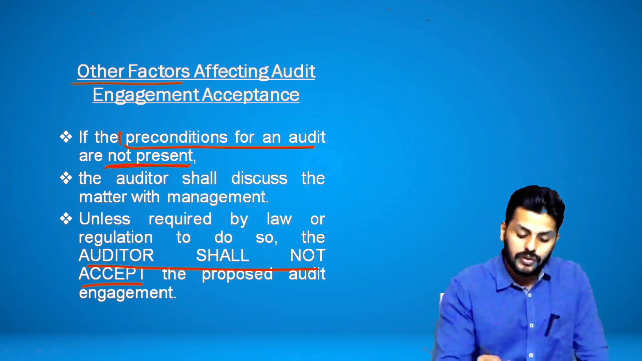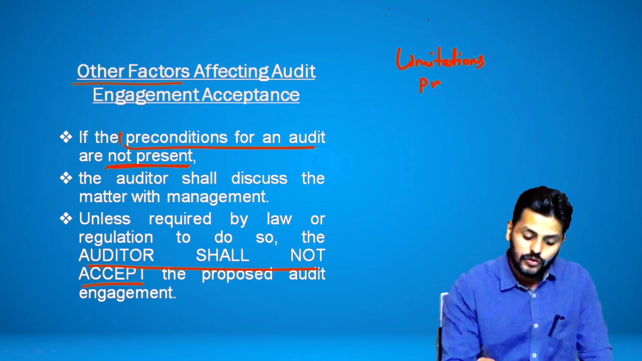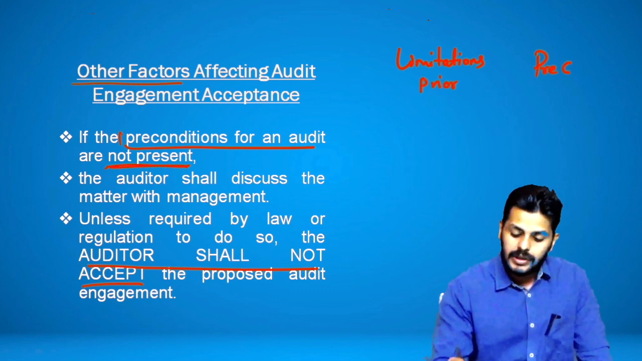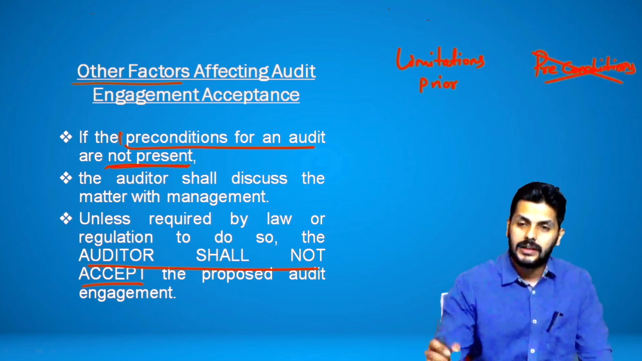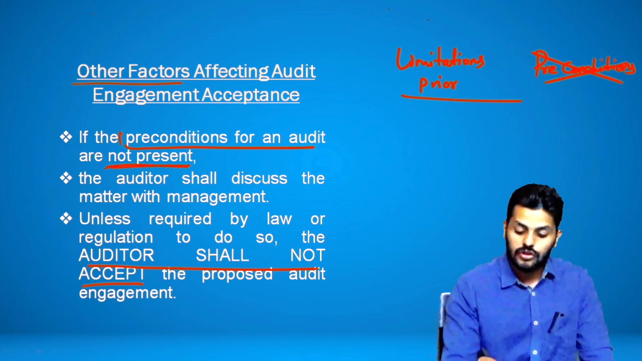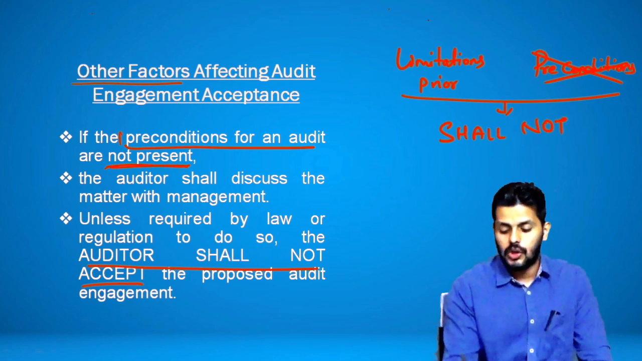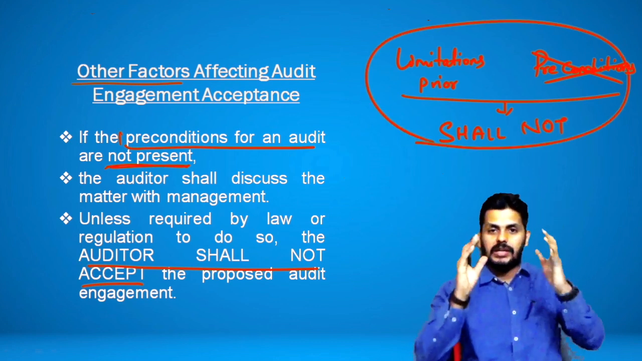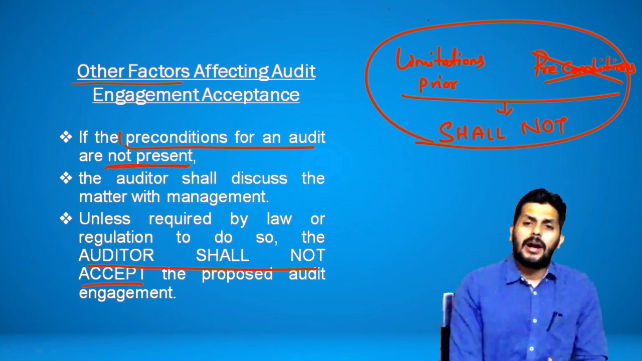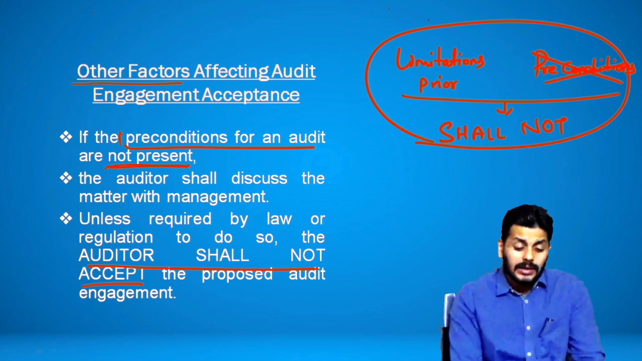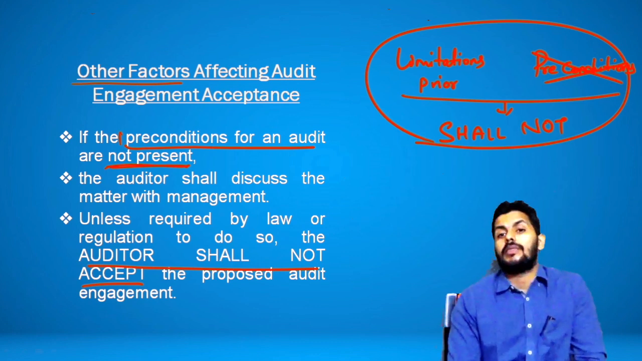So the two specific cases: limitations prior to engagement, and the absence of preconditions. These are two very clear situations where the auditor shall not, very clearly I'm writing, shall not accept the audit engagement. It's a very important point. The auditor shall not accept the audit engagement. So this is part 1 of the standard, guys, wherein we spoke about the two preconditions that are required, and the two situations where the auditor will not take up the audit engagement.